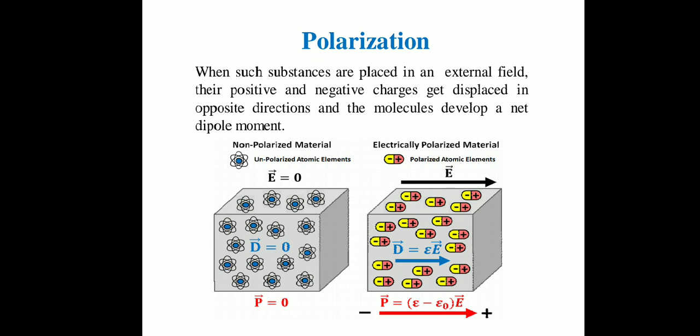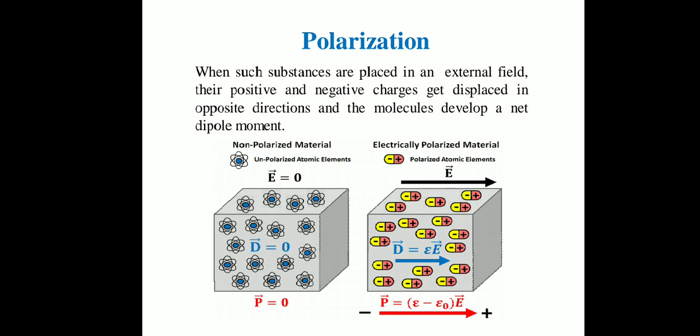D bar equal to 0 means displacement between the positive charge and negative charge is 0, and as charges are not displaced from each other, so separation distance between the charges is also 0.